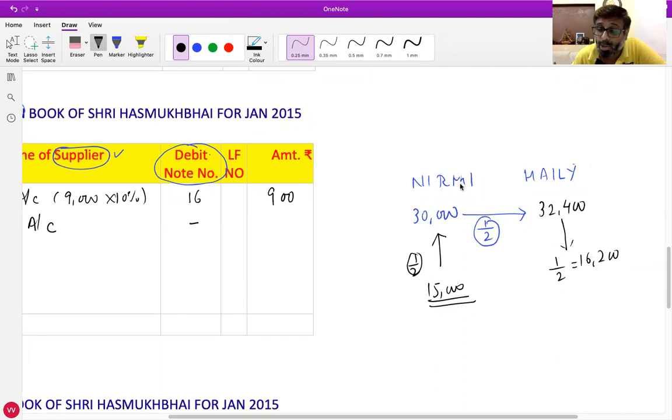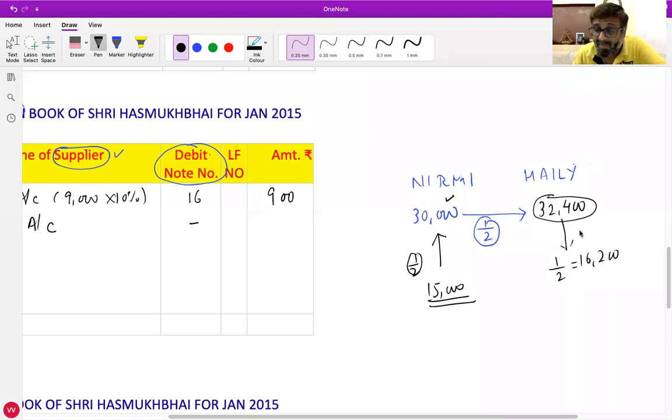Because when we return to Nirmi, we have to return at cost price. We cannot earn profit from Nirmi. So if we purchase goods of 30,000 from Nirmi, then we have to return goods to Nirmi for 30,000 only. We cannot return for 32,400.